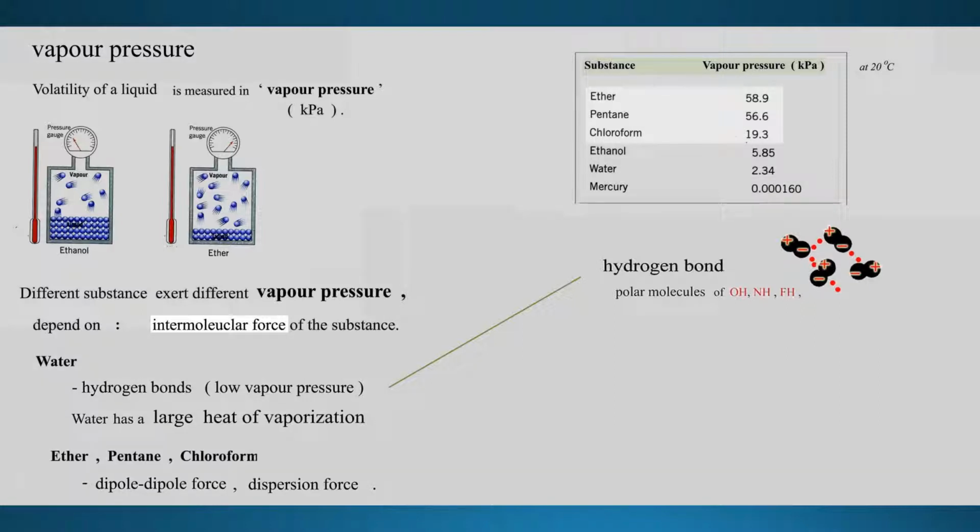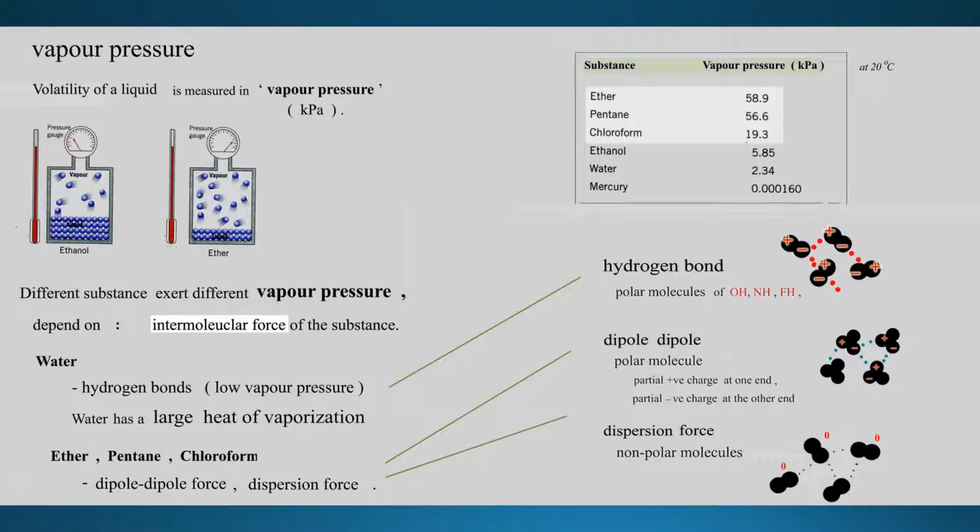Okay, now let's look at other substances: ether, pentane, chloroform. On the upper chart, you see the box. What does this mean? This type of substance wants to be gas. Some, like ether on the top, really want to be gas. Why would they want to be gas? Because the intermolecular forces between the molecules are dipole or dispersion forces. What is dipole?